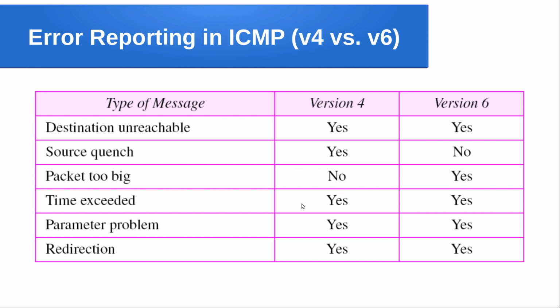Time exceed, the TTL or hop limit, is there in both v4 and v6. Parameter problem is also there in both, and redirection message is also there in both. All these messages which we learned in v4 are somewhat available in v6 also, but some in v4 are not there in v6, for example source quench. Similarly, we introduced some new messages in v6, like the packet too big message.